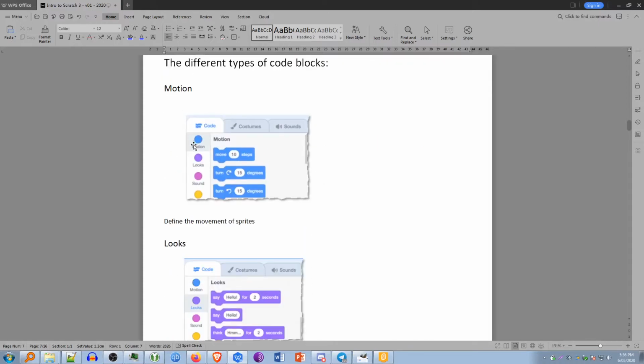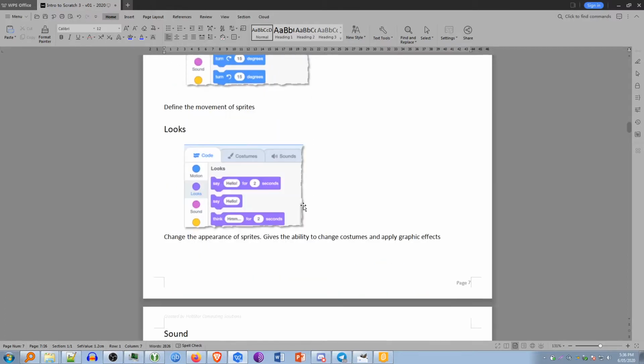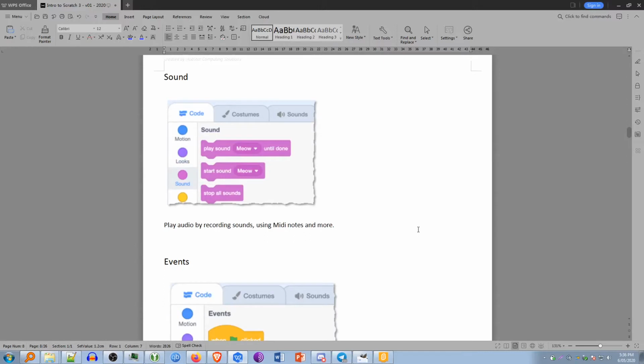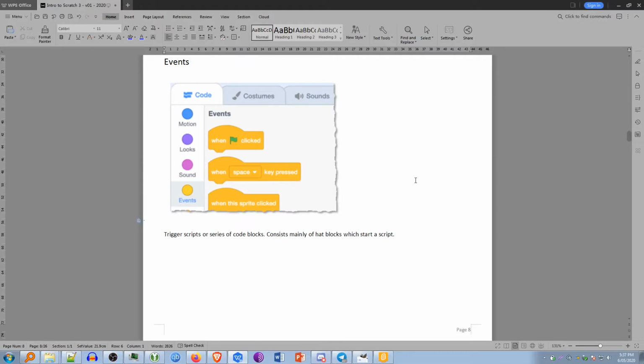The first one is motion, and they are all this sort of darker blue color. They define the movement of sprites. So they tell a sprite what to do, where to move to, or how to turn, for example. Looks, the purple blocks, are ways that we can change the appearance of sprites. It gives the ability to change costumes and apply graphic effects. Sounds, play audio by recording sounds, using MIDI notes and more. Events, these light colored code blocks trigger scripts or series of code blocks. They consist mainly of hat blocks, which will start a script. We'll explain what that means a bit later on.